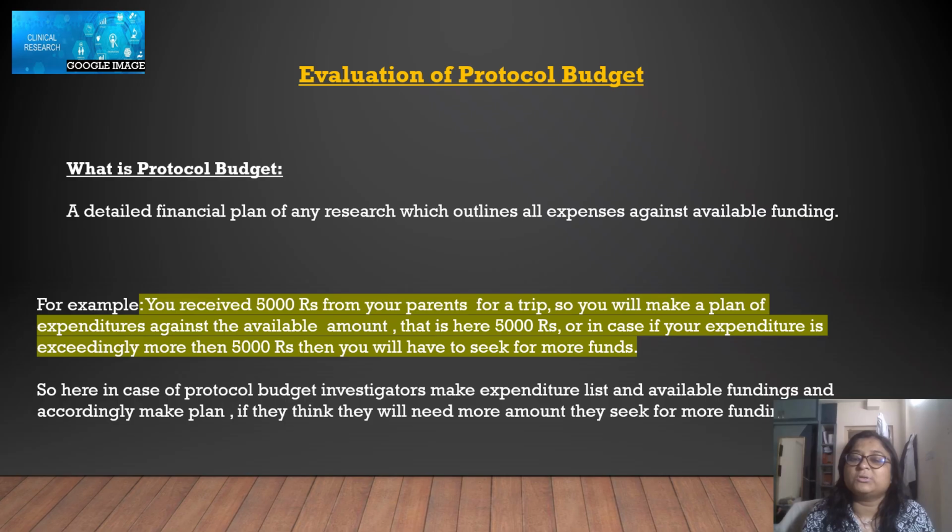You will have to make a plan that, okay, this much funding I have, this is the proposal, and these will be the costings. And if more funding is required, we can also see that in the protocol budget.